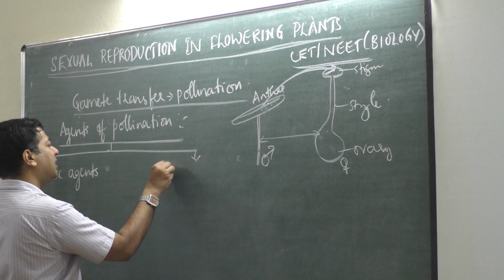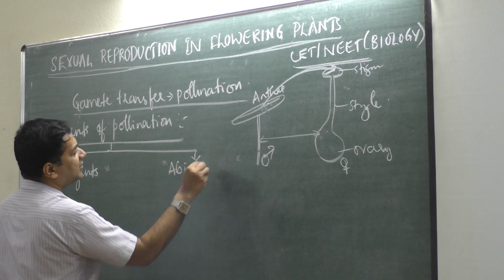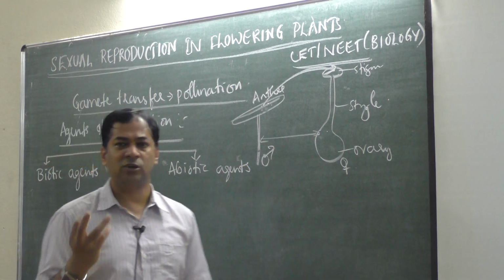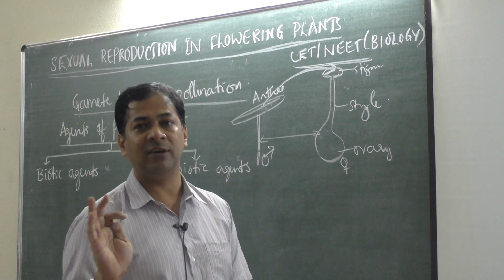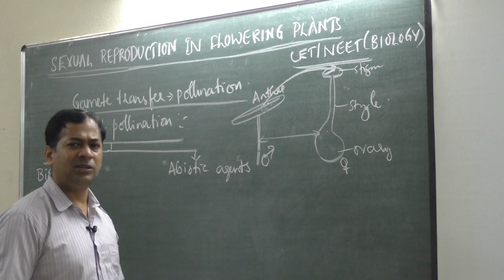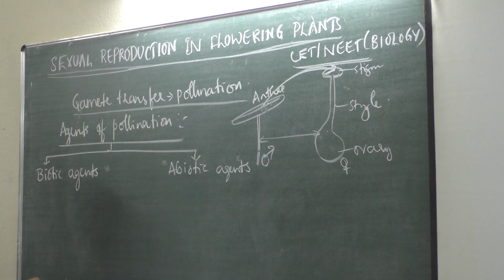In very few cases, plants use abiotic agents. A means without, bios means life, so without living organisms, that is, non-living things are used. So, what are the biotic agents? Biotic agents can be insects.